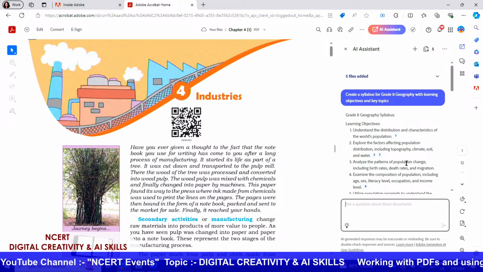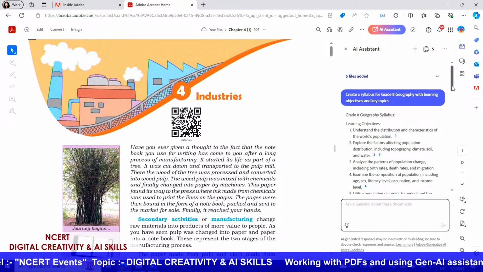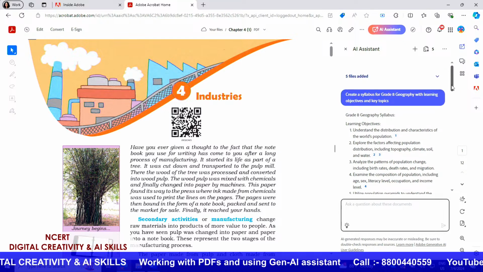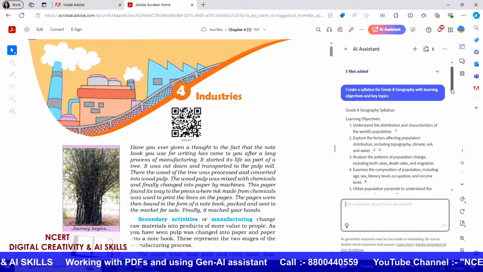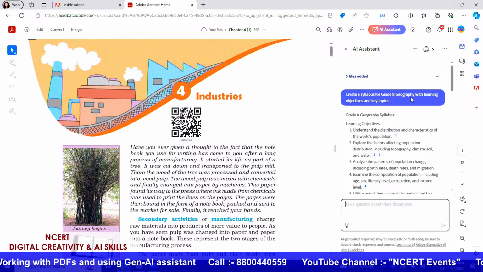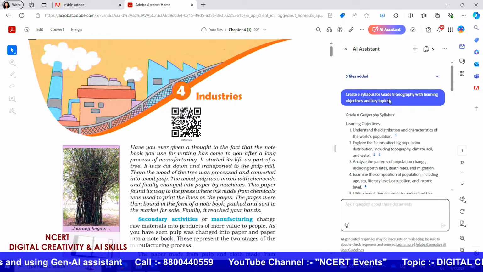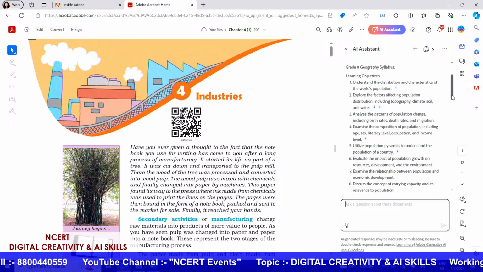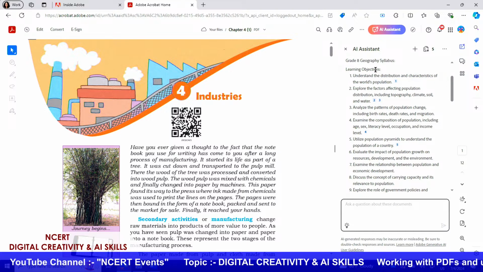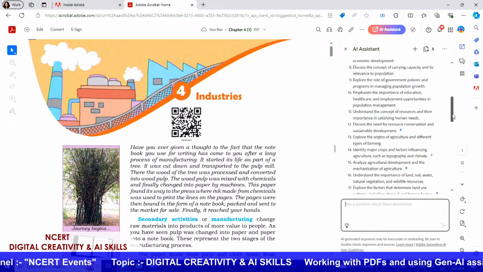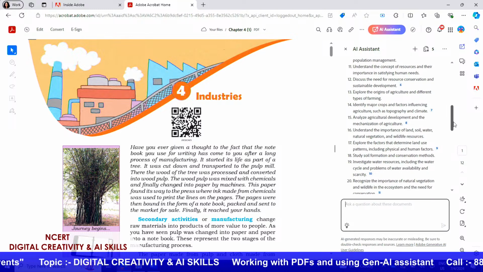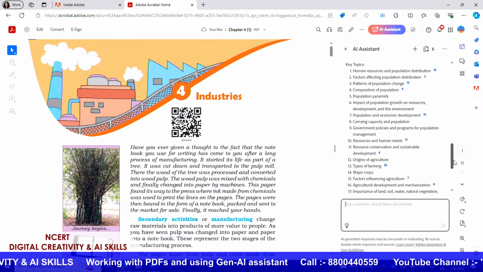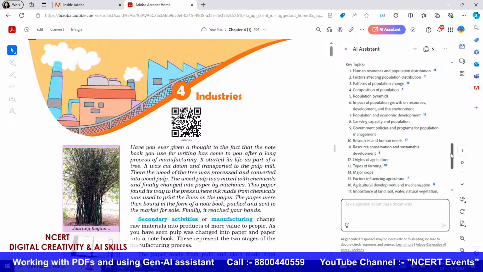Yes, we do. Earlier we had faced a slight internet connection issue, but that's been solved now. Thank you so much, Jasmeet, for walking us through the process for the next half of the course. As you can see over here, I had added 5 files and given the AI assistant a prompt to create a syllabus for grade 8 geography with learning objectives and key topics. It has generated an answer with the different learning objectives. You can go ahead and check this and align it with your particular workflow. It has also given me the key topics that need to be covered along with it.